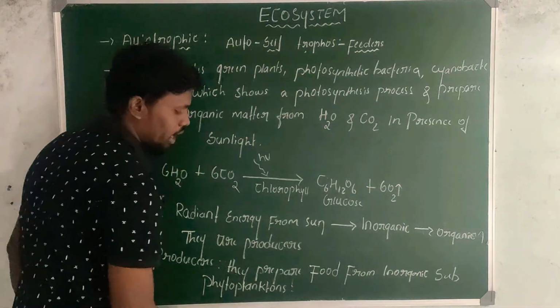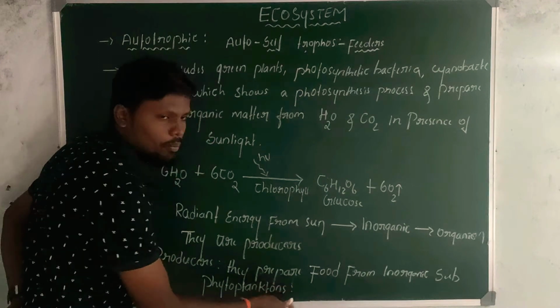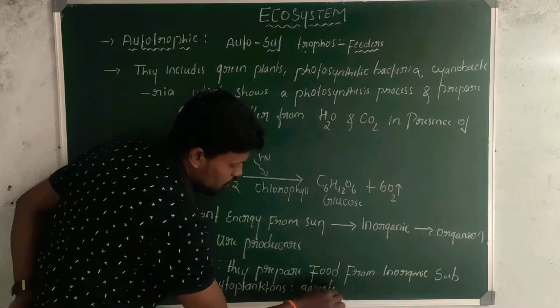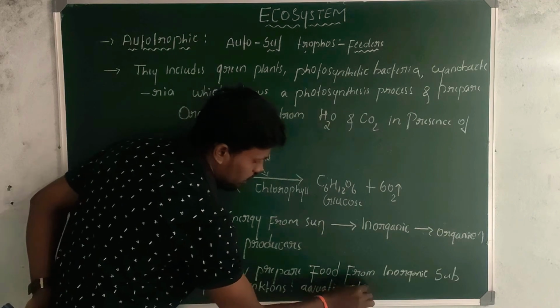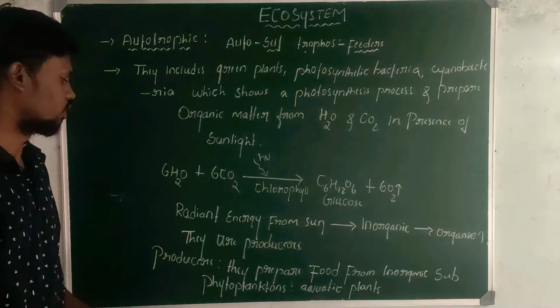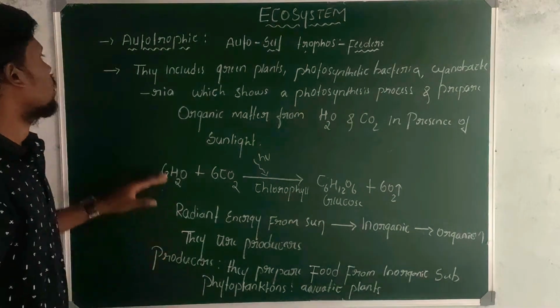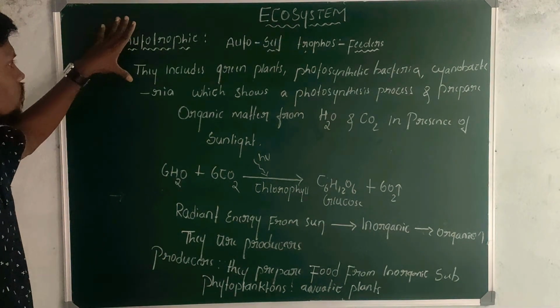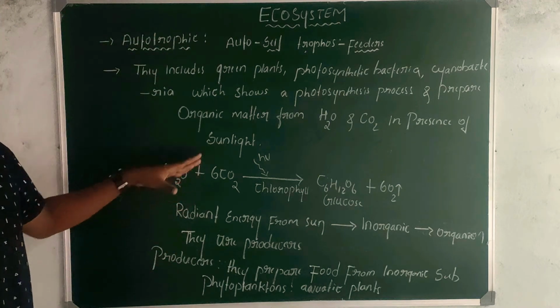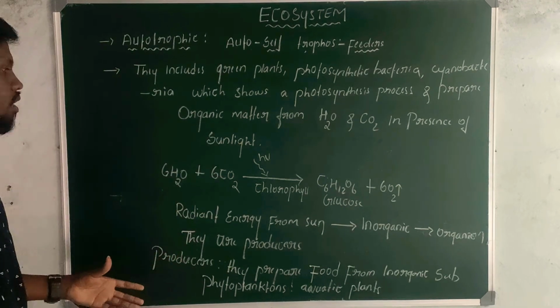Phytoplanktons are aquatic plants in the ocean. This is about the autotrophic component of ecosystem.